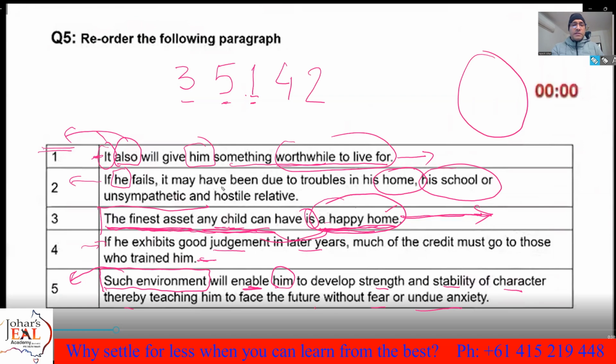If he fails, it may have been due to troubles in his home or an extension of home such as school, unsympathetic, hostile relative, and that's it. It means this is all important. It started with this, ended with this. 3, 5, 1, 4, 2. Okay.